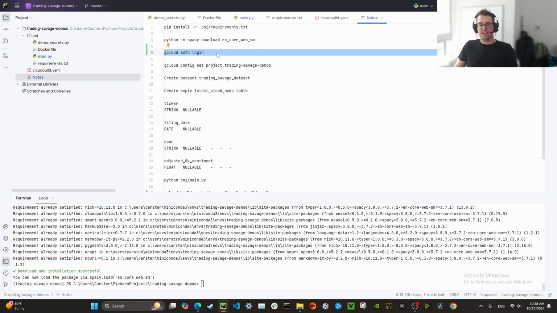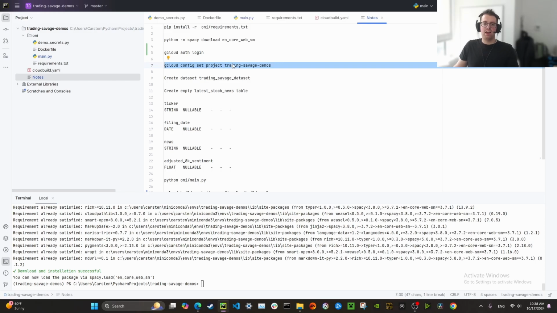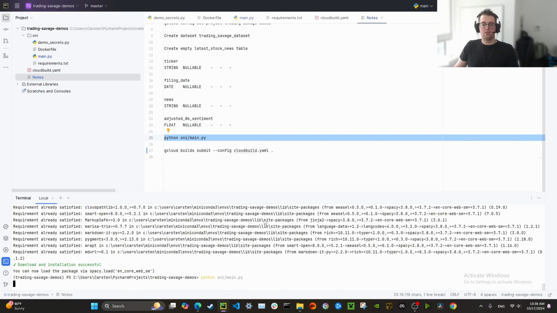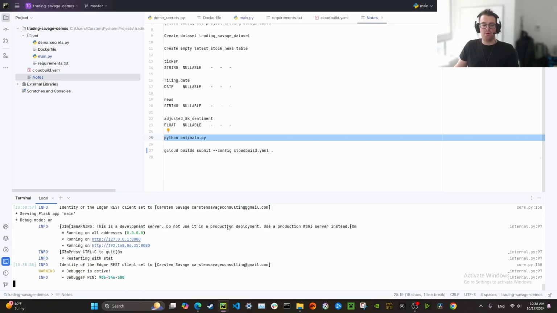Next, you're going to want to authenticate into your Google Cloud project. And if you haven't already, you need to install the Google Cloud command line interface on your computer. Then you can use this command to authenticate into your project. I'm going to set my Google Cloud project to Trading Savage Demos. We already did these steps. So our final step is just to run this with Python. I'm going to do python ani/main.py.